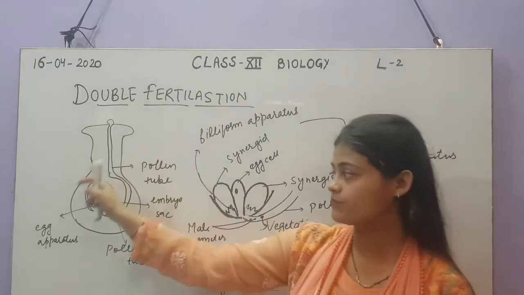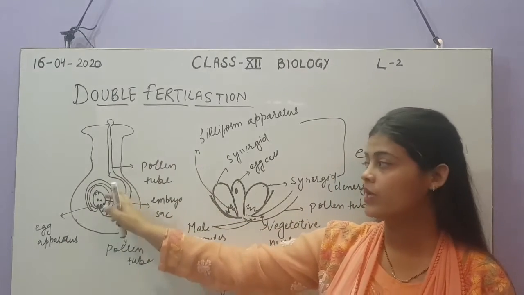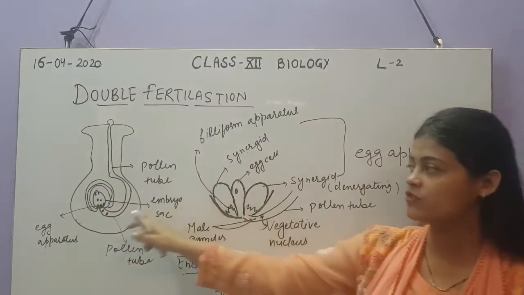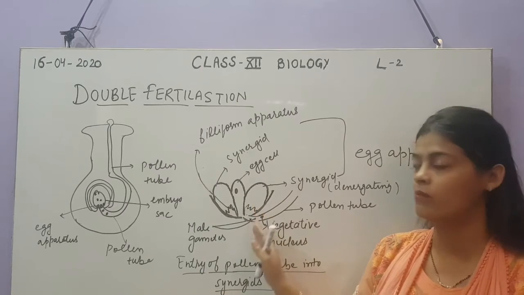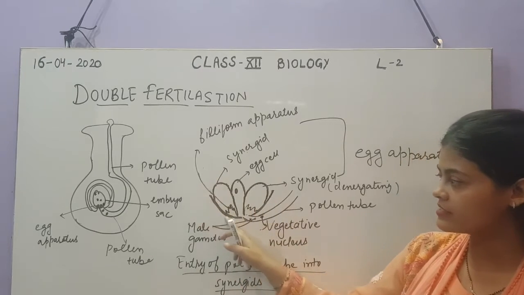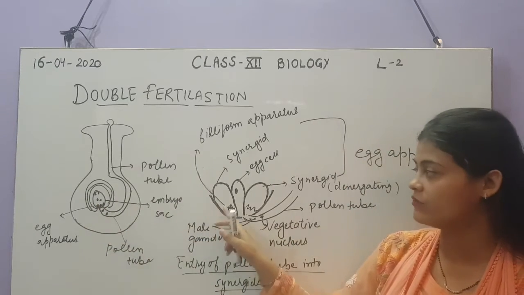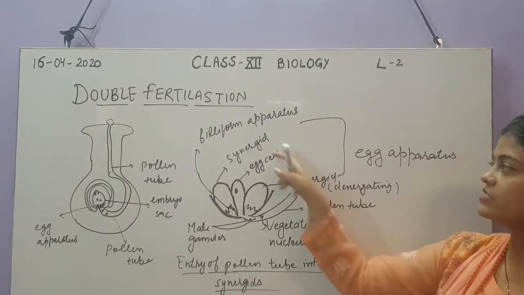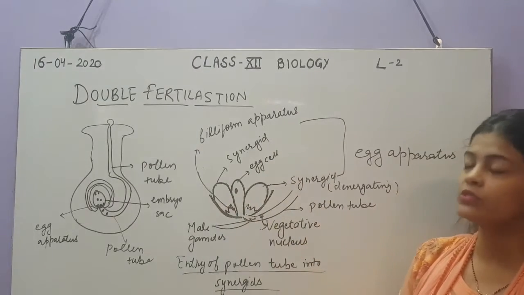So let's see here. We have already discussed the entry of the pollen tube into the ovule. Now I have shown you this in more detailed form. Here you can see this is the embryo sac. I have shown you the lower part of the embryo sac which is carrying the egg apparatus. The egg apparatus contains two synergids and one egg cell. So these are the two synergids.